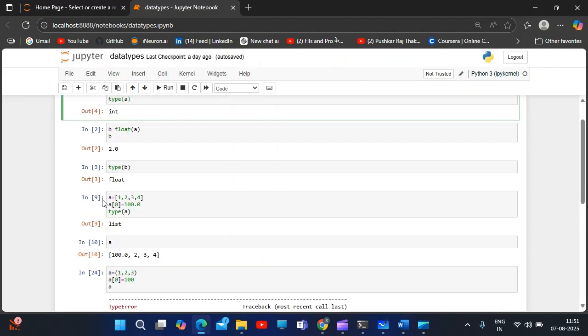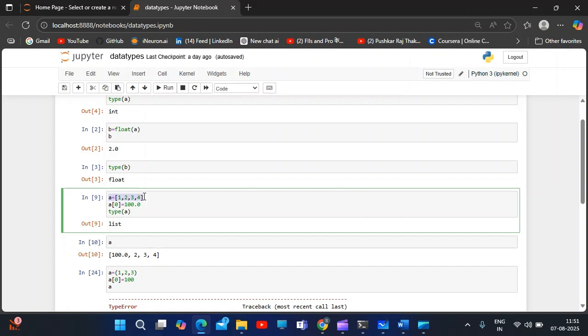For example, in A I have stored 1 2 3 4. If I change the zeroth index, which is the first value, 1, to 100.0, I'm changing the data type also. If I check the type of A, it's a list containing the elements. Over here I could update it, insert into it, and change it. So list is a kind of mutable data type. This is the perfect example of mutable: a list.